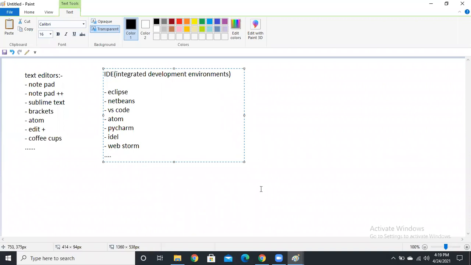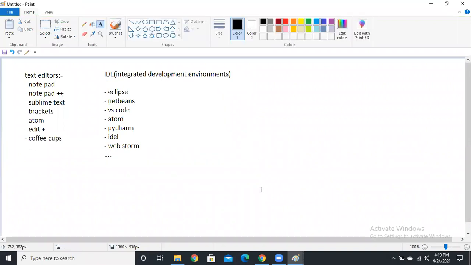These are the IDEs. The difference is that in an editor we are only editing code, guys. But in IDEs we can edit and we can run there only. That is the small difference. So for HTML we can use everything. We can use an editor and we can use an IDE. We can use anything.